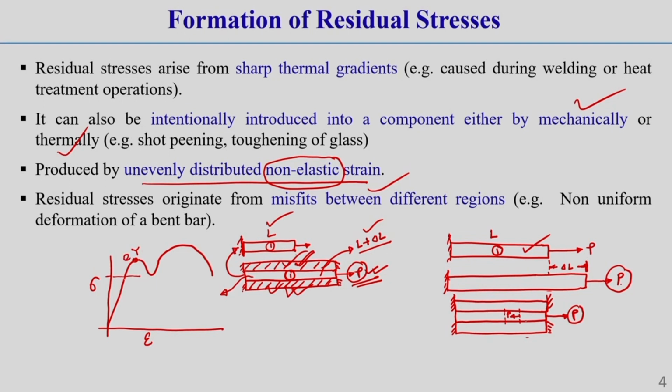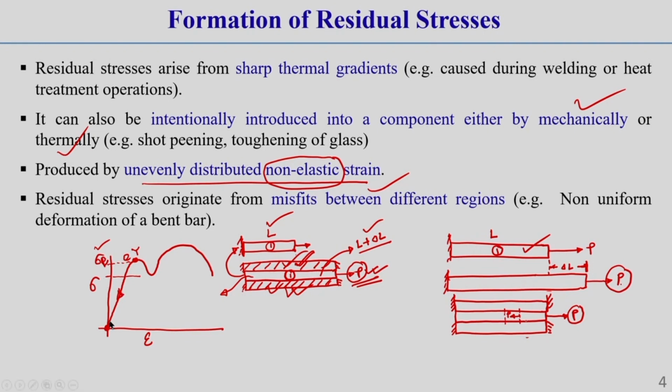So, from here if we remove the load, it returns back to its original position. Whatever stress is there, let us say in this elongated condition there is a stress sigma 1, or sigma elastic strain stress. So, once we release the load from this sigma e stress level itself, it returns back to its original position.